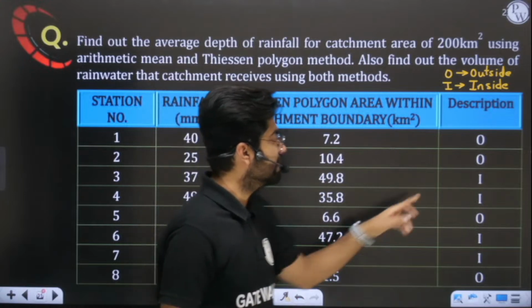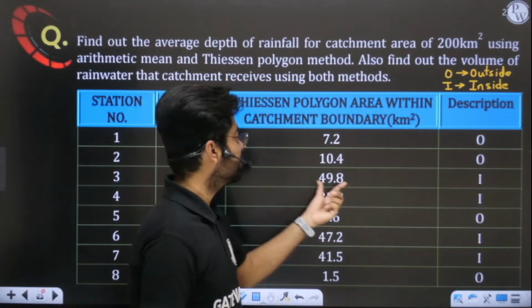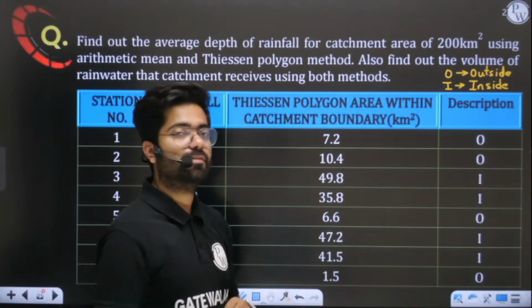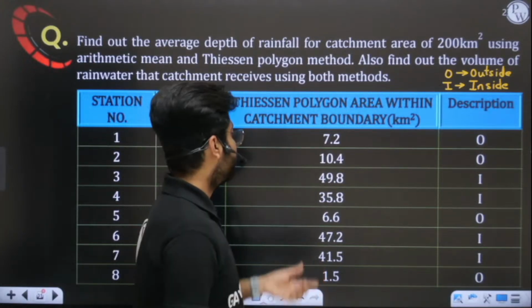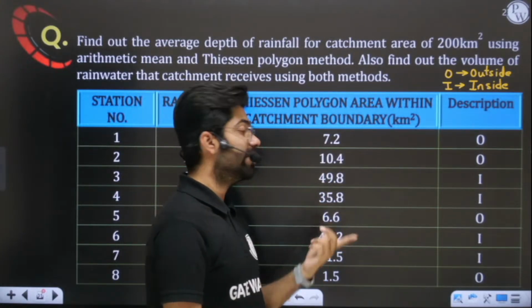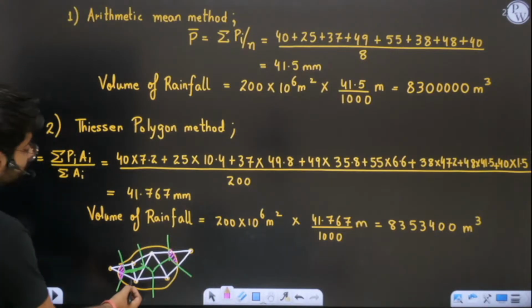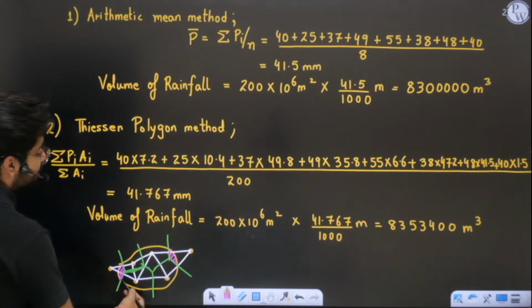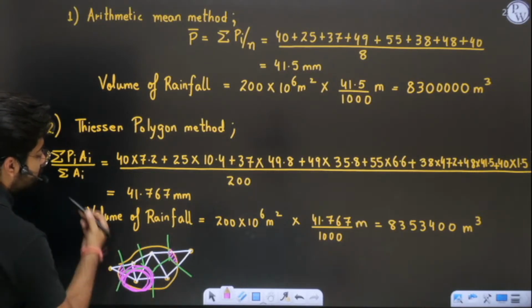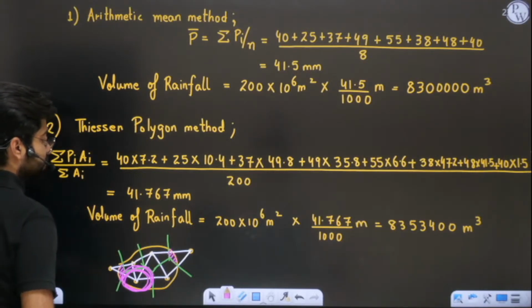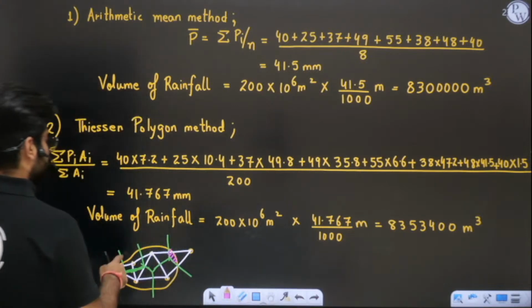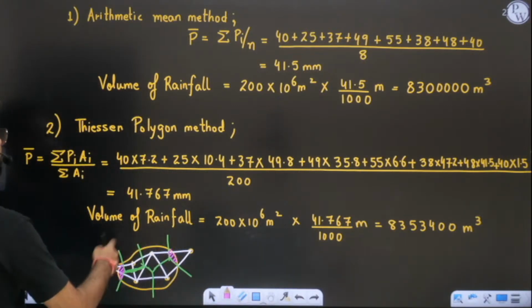as compared to your inside areas. Inside areas you will see have a larger share of the total area, 49.8, 35.8. See, these are bigger areas. Yes or no? We can see here that the stations which are coming inside have a very big area. It is having a huge share. The Thiessen polygon area has a huge share in the entire area.